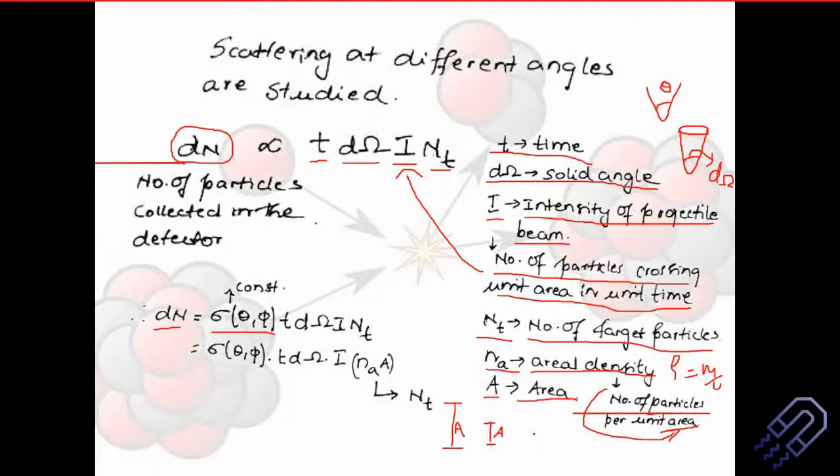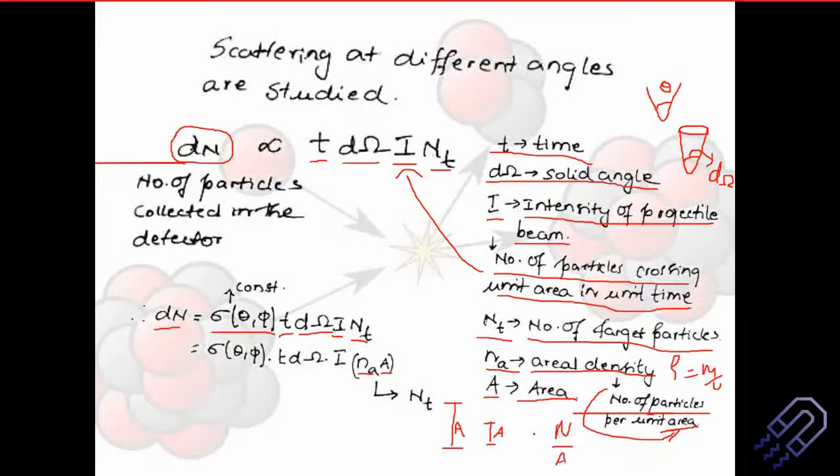I'd like you all to concentrate on the screen and not lose track of what I'm saying now. Please don't lose track. This is T, this is d sigma, this is d omega, sorry, this is I, this is NT. Now what is NT? Number of target particles. And the number of target particles will depend on the areal density and the area. I think this is quite obvious, because this is a number and areal density is number of particles per unit area, so it will be n.